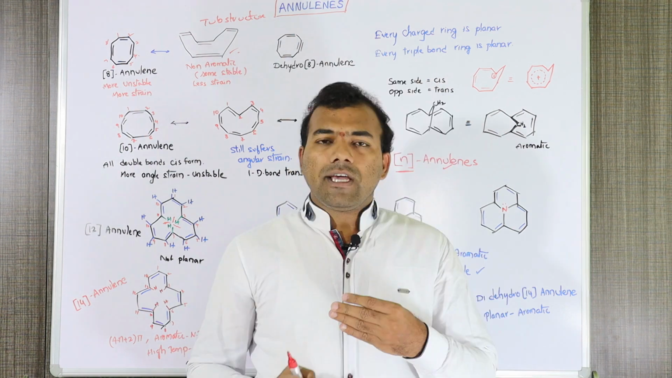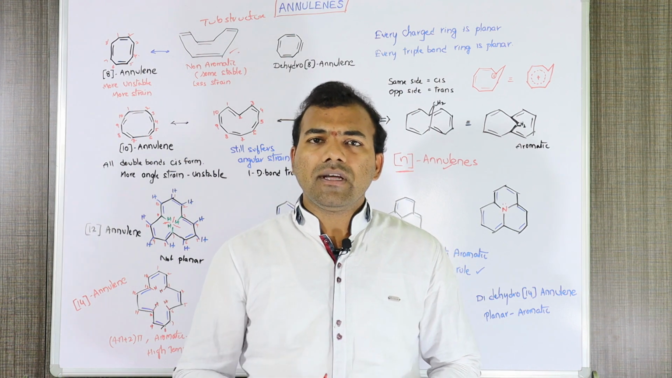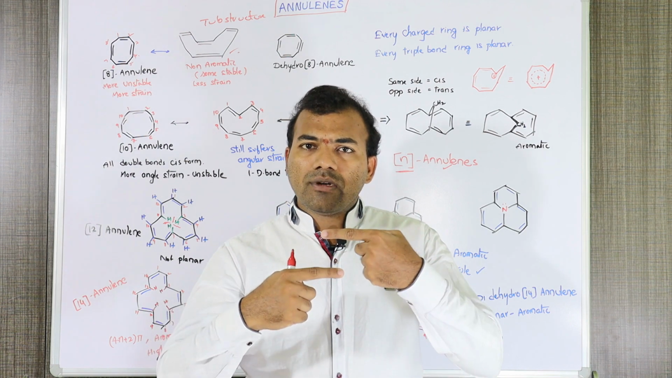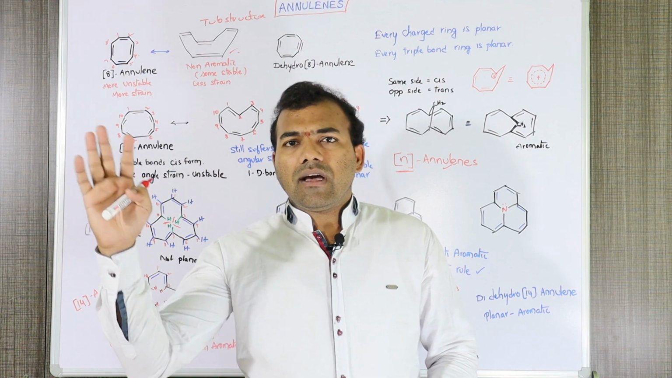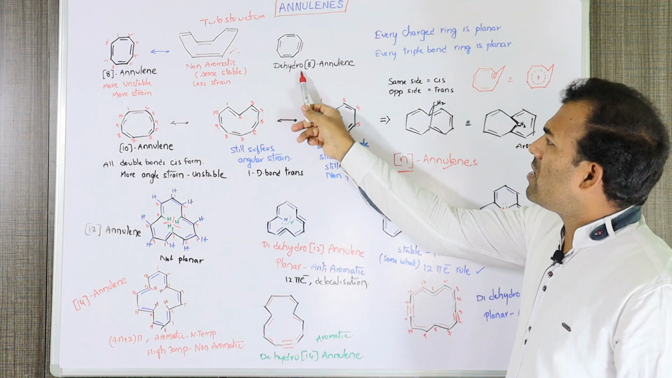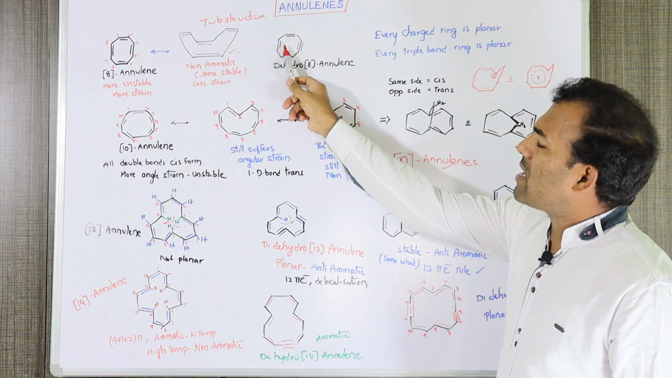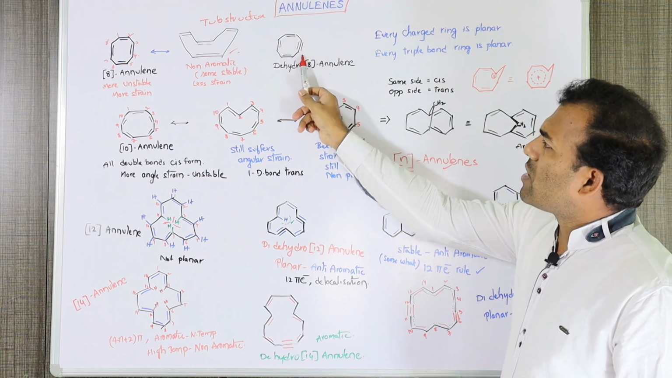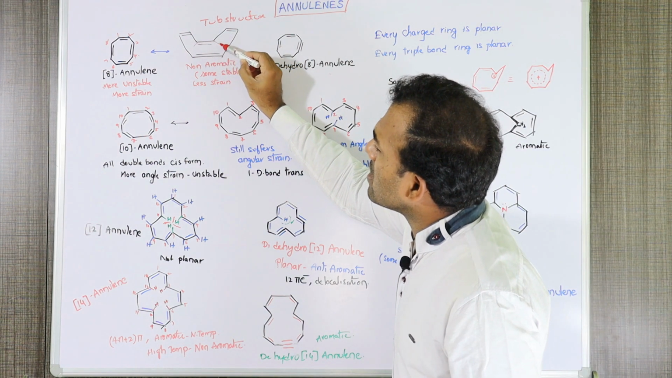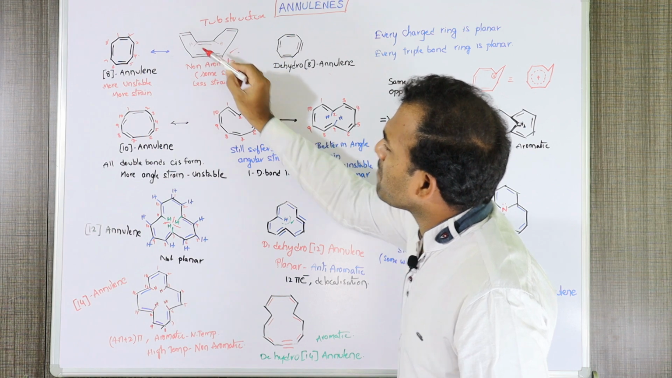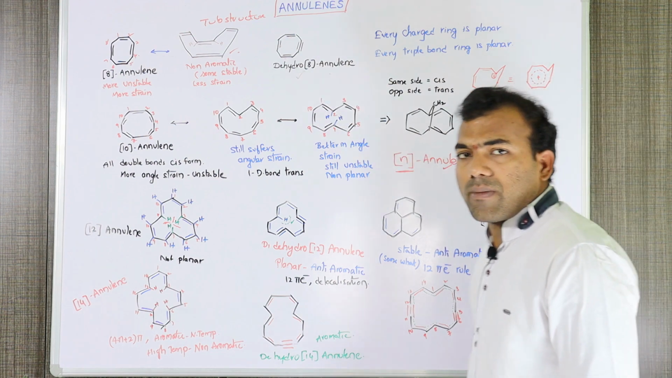Next, if we remove 2 hydrogen atoms from the compound, what will happen? The double bond will become a triple bond, and then the strain automatically goes away. This compound is dihydro[8]annulene. Here also 8 pi electrons are involved in the ring. To remove the strain, we have removed these 2 hydrogen atoms. But according to Huckel's rule, it is still an anti-aromatic compound.